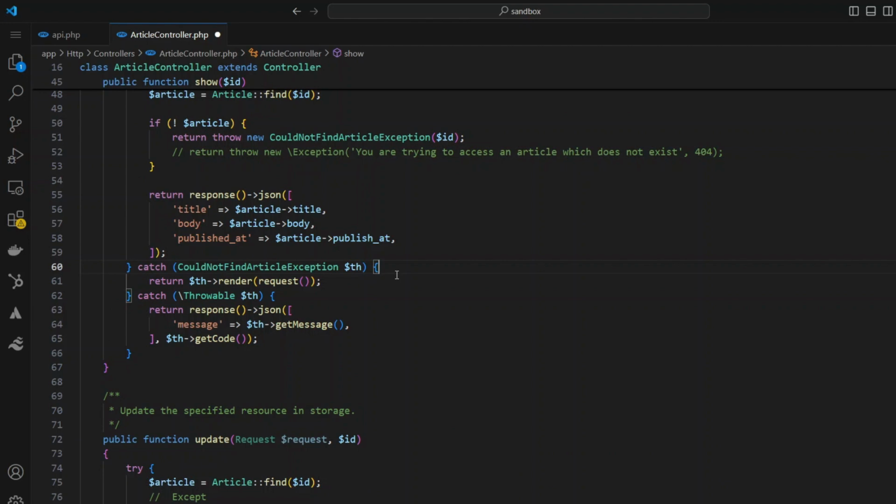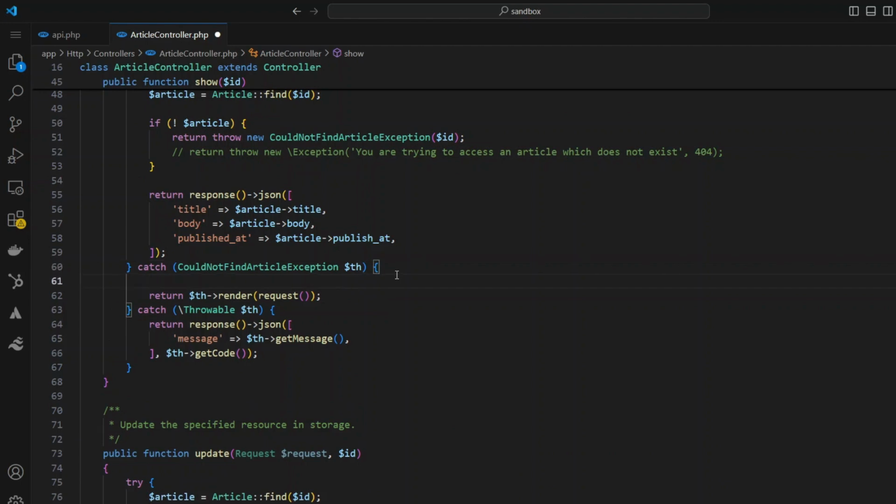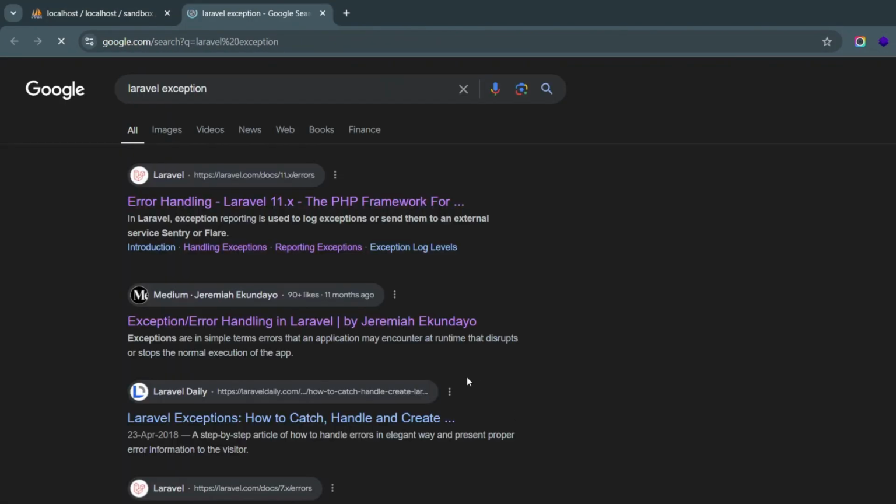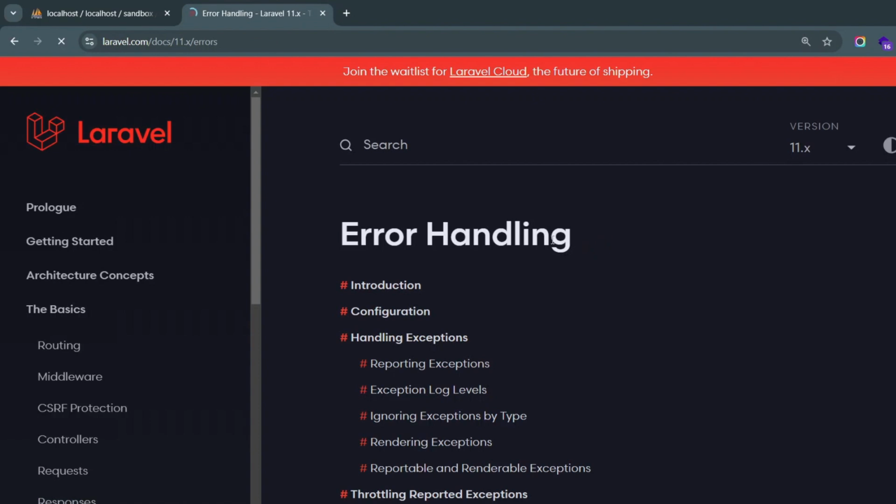Earlier I told you whenever you're copying and pasting code, it's a good sign that you're violating the principle of DRY, which is don't repeat yourself. So how do we solve this problem? I'm going to go ahead and Google Laravel exception, and I'll click on this.